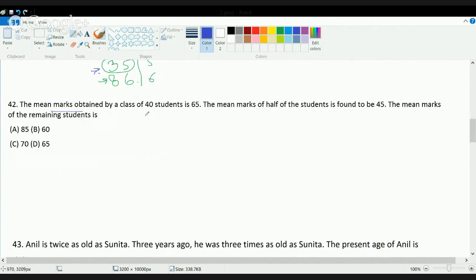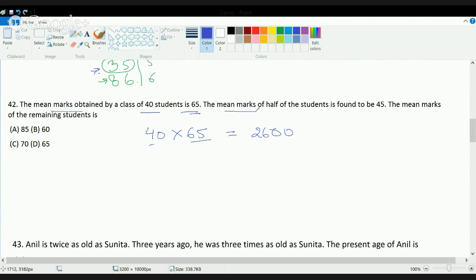Now this question is a very simple question. The mean marks of 40 students is 65. So what is the total marks? I can say 65 into 40 is the total marks of the students. Now the next line says that half of the students have a mean marks of 45. So if I say 4 into 65, 0, 2, 4, 6 are 20, 4 and 2 carry over, so it's 2600.